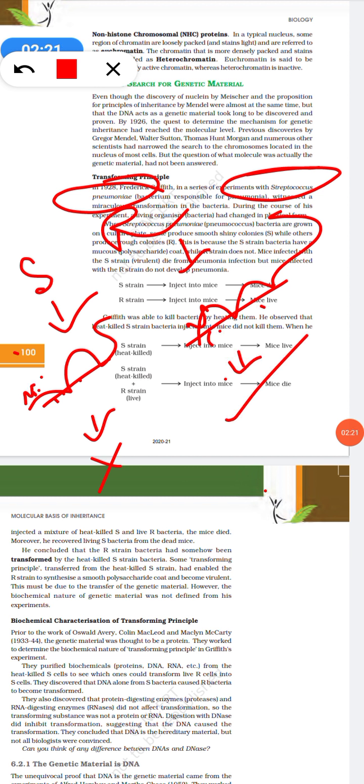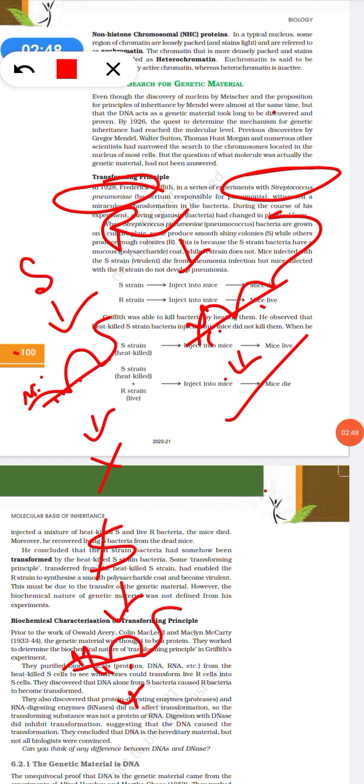Now Griffith was able to kill this Streptococcus pneumoniae. He gave heat-killed S strain to the mice.